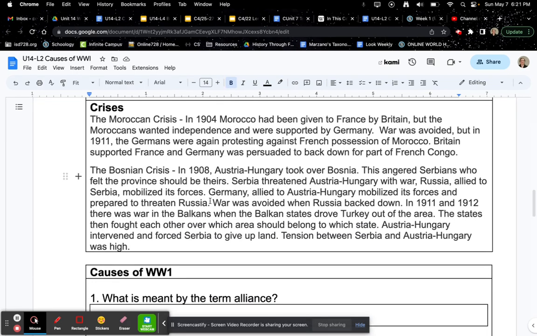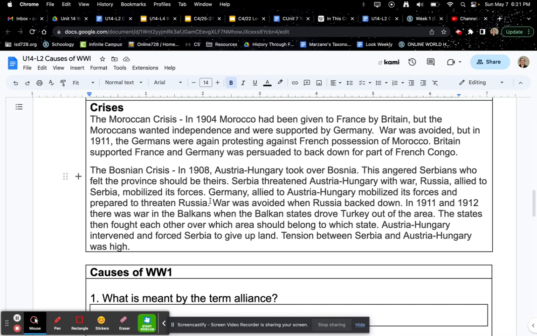Crisis. The Moroccan crisis. In 1904, Morocco had been given to France by Britain, but the Moroccans wanted independence and were supported by Germany. War was avoided, but in 1911, the Germans were again protesting against French possession of Morocco. Britain supported France, and Germany was persuaded to back down in exchange for part of the French Congo.